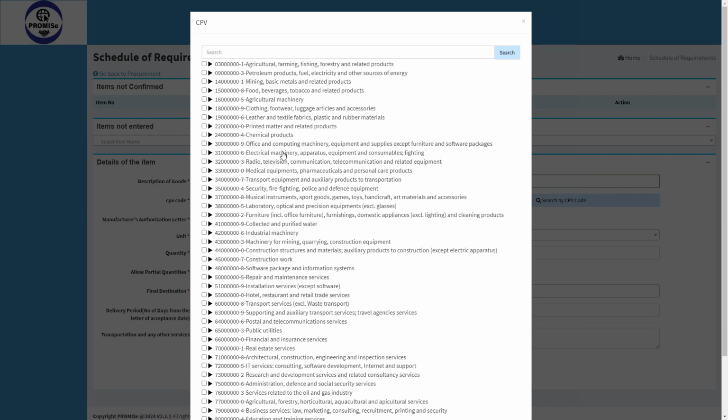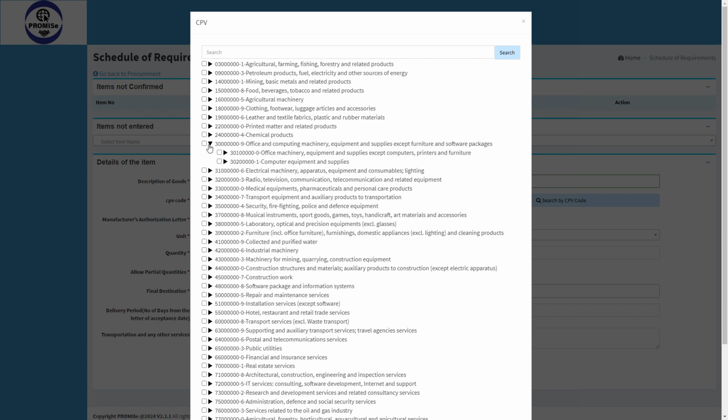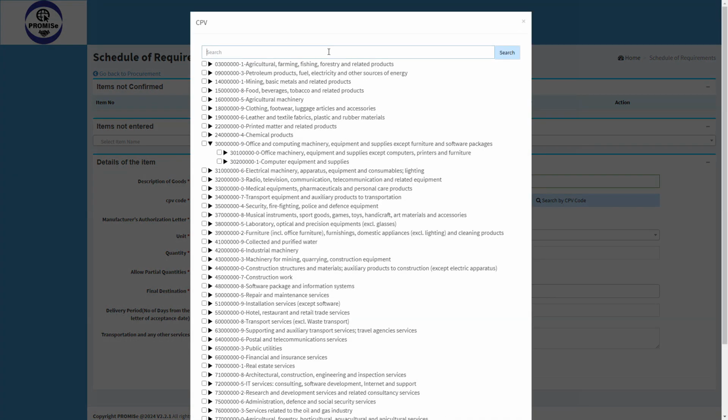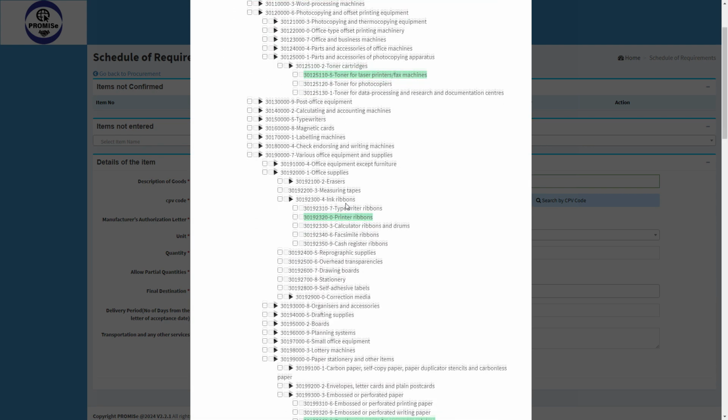Here you see 45 main categories. If you click on the triangle button of a main category, you can see the subcategories. You can either select the related subcategory manually or you can search here for the related CPV code.